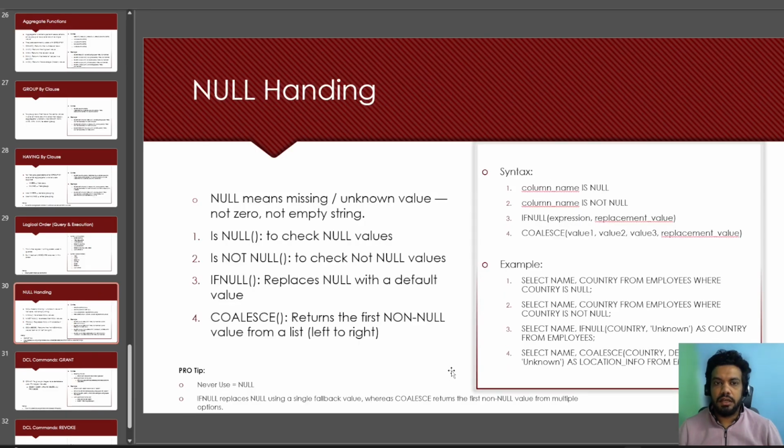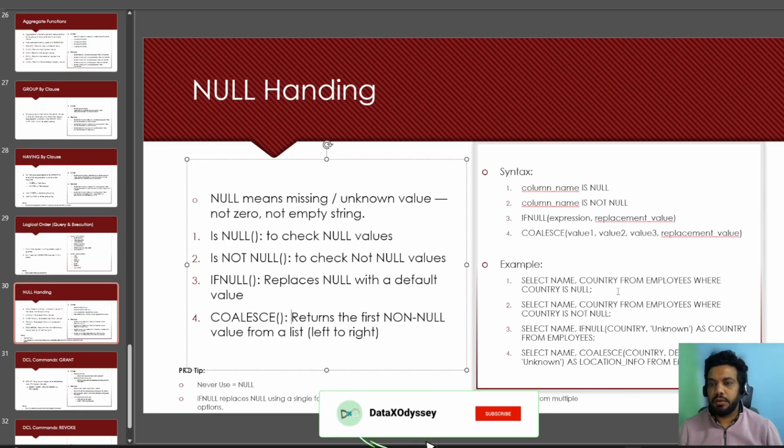So next is NULL value. NULL means either a missing or unknown value. It doesn't mean zero or an empty string. And how do we work with NULL values? There are four ways. One is IS NULL, which checks whether values are null, and IS NOT NULL to check for non-null values. IFNULL: if there is a null, we can replace it with a default value. COALESCE returns the first non-null value from a list, working from left to right.